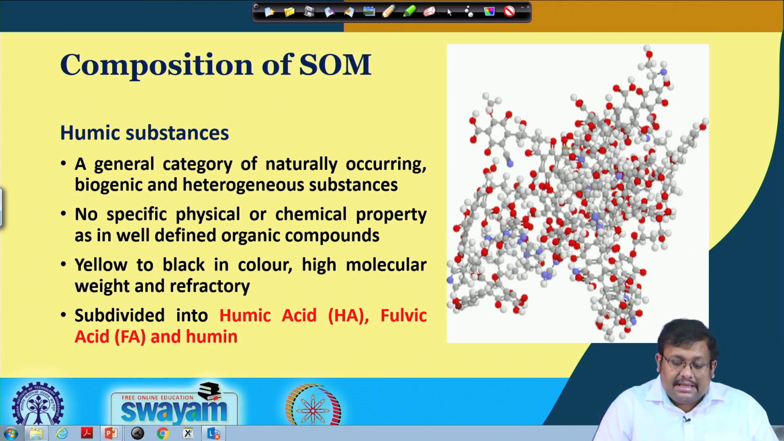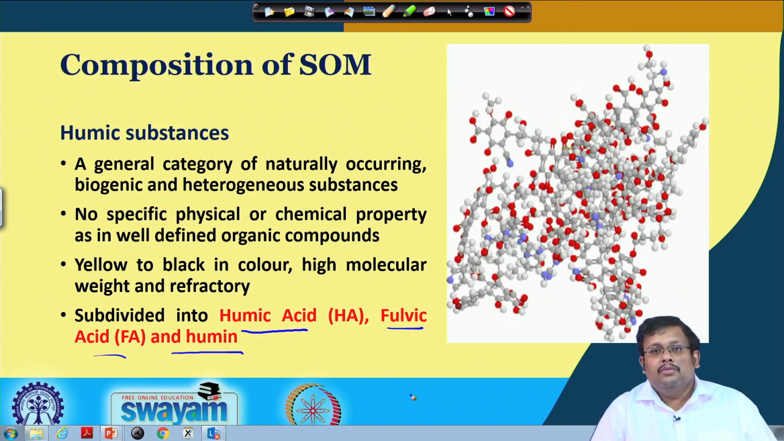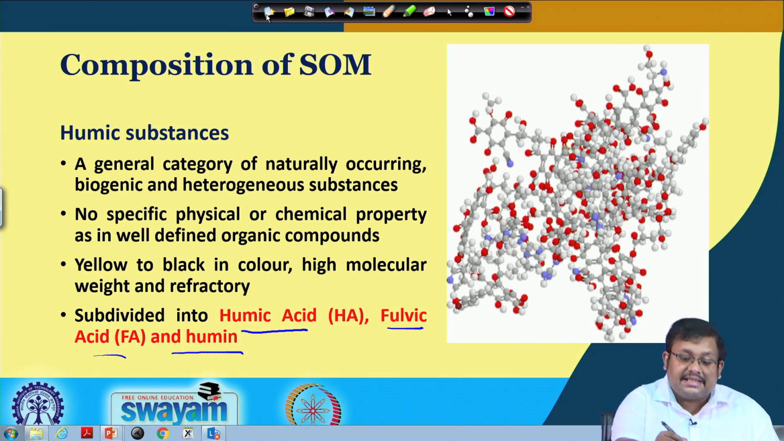Now, you can see that they can be divided into 3 major fractions. One is called humic acid, another is called fulvic acid, and the third one is called humin. These are very important. Please remember these 3 categories: humic acid, fulvic acid and humin, and they differ from each other based on certain characteristics which we will discuss.